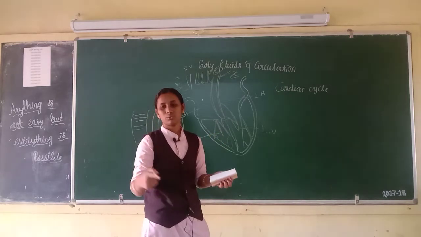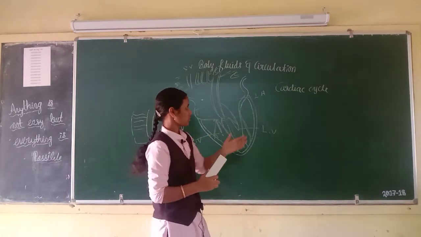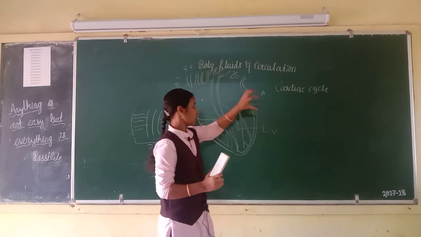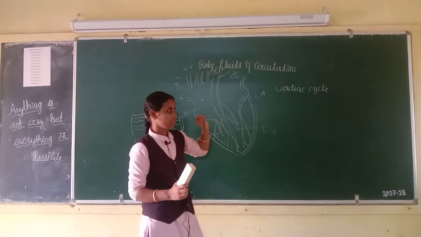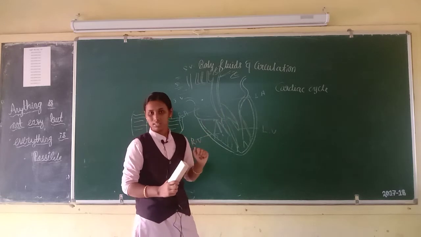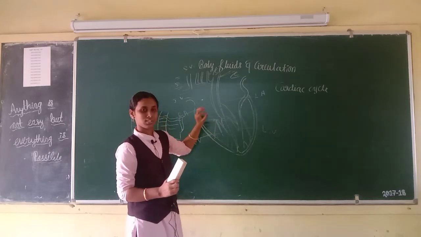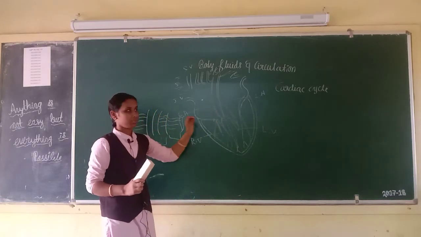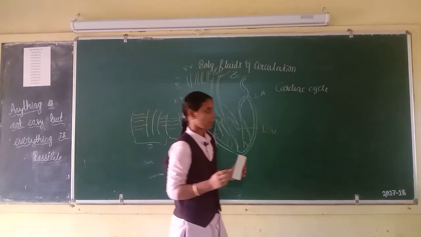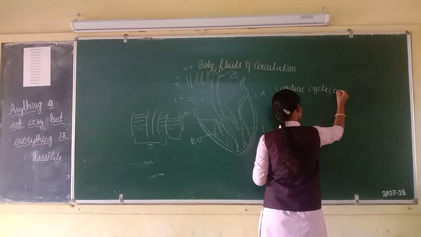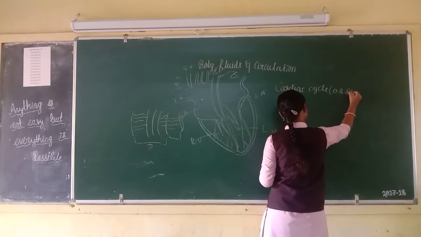Cycle means continuous pattern. Cardiac cycle means all the events associated with one heartbeat. It will take 0.8 second.